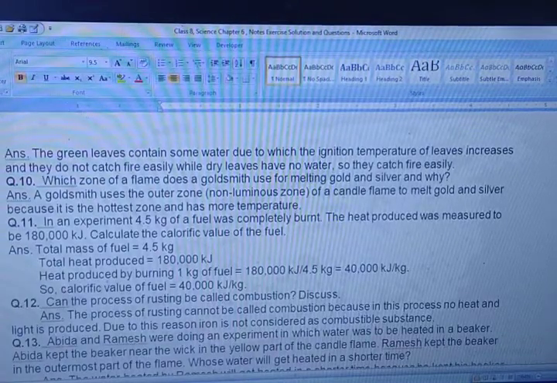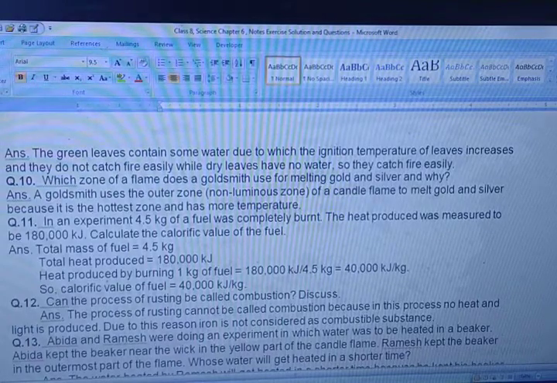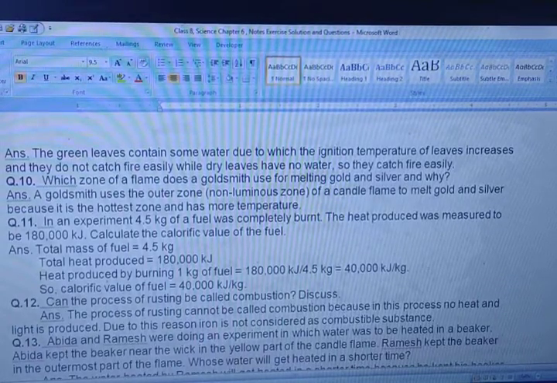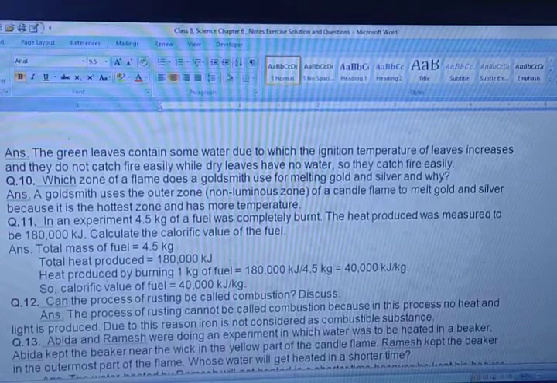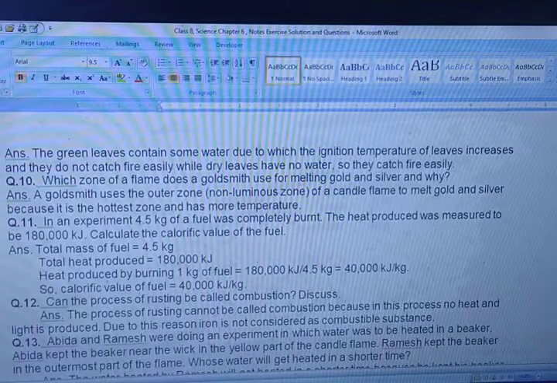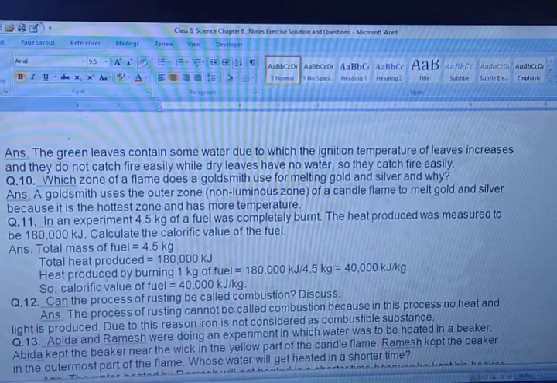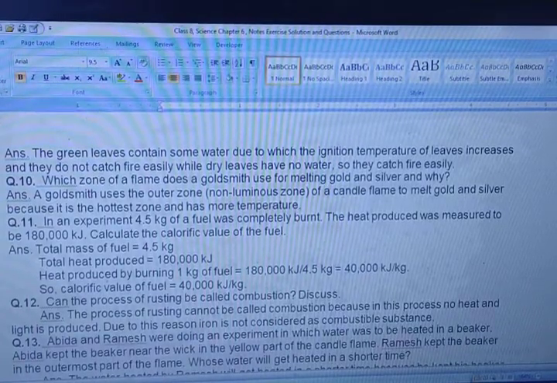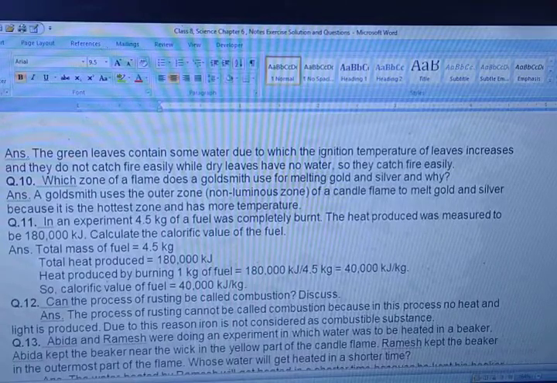Question number 10. Which zone of a flame does a goldsmith use for melting gold and silver, and why? A goldsmith uses the outer zone, the non-luminous zone, of a flame to melt gold and silver, because it is the hottest zone and it gives the highest temperature. So that's why a goldsmith uses the outer zone. Now question number 11.